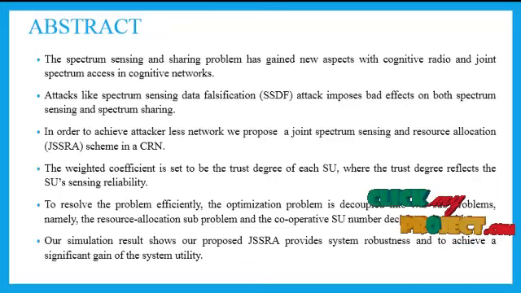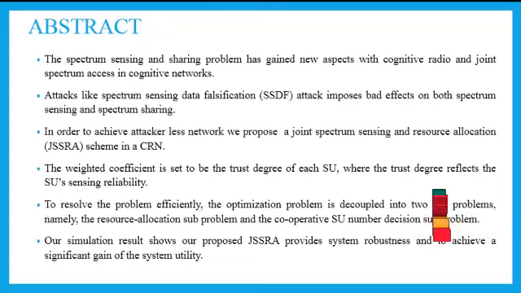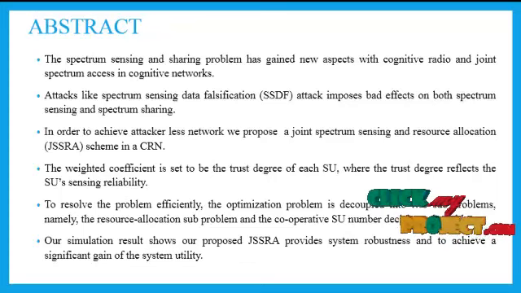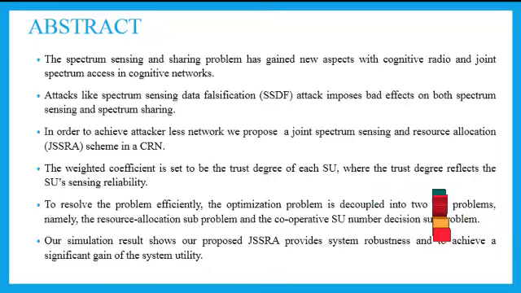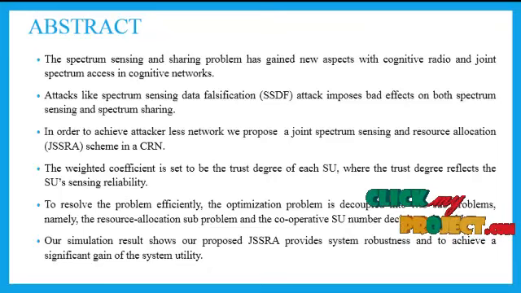In addition, the SU's trust degree is updated according to its behavior in CSS and is used in the resource allocation process. The key point of our proposed scheme is to make SUs improve the sensing reliability and prevent the SUs from behaving maliciously by an incentive mechanism. Comprehensive performance evaluation is conducted by computer simulation. The proposed JSSRA scheme deals with the SSDF attack well in cooperative spectrum sensing to improve system robustness and achieves a significant system utility gain in resource allocation.